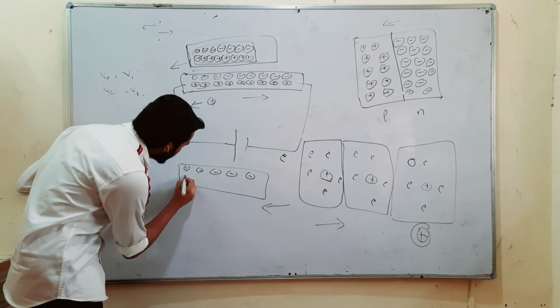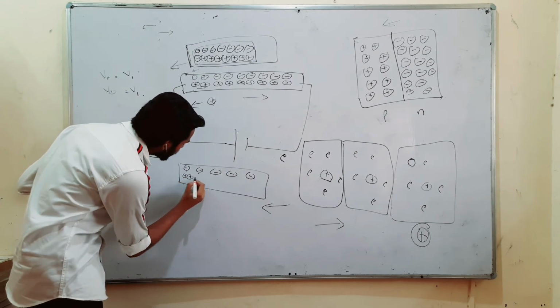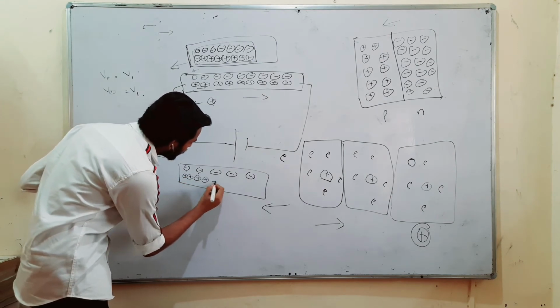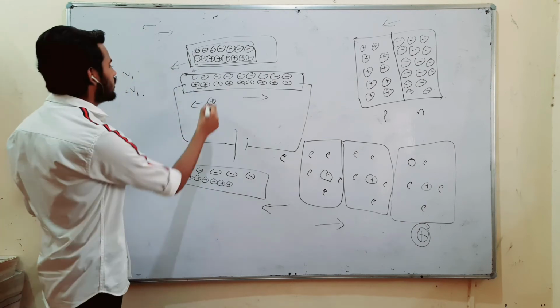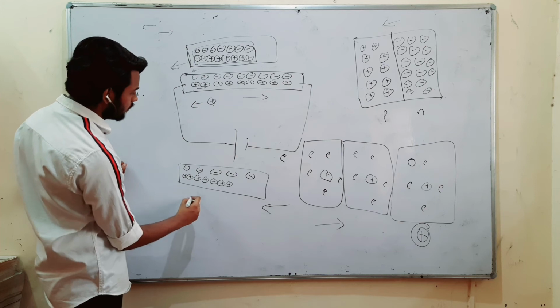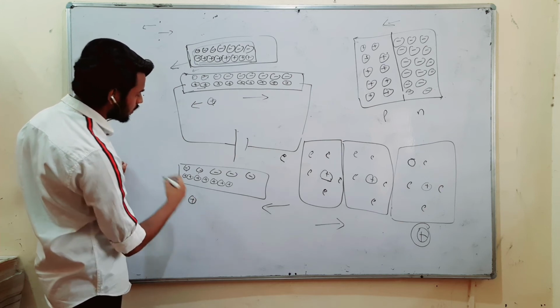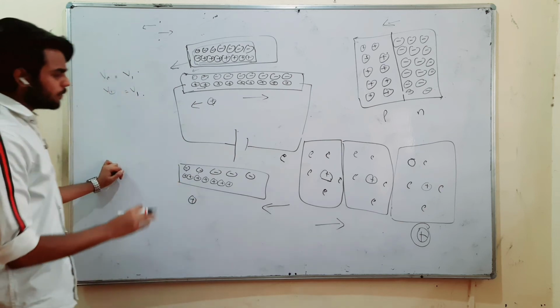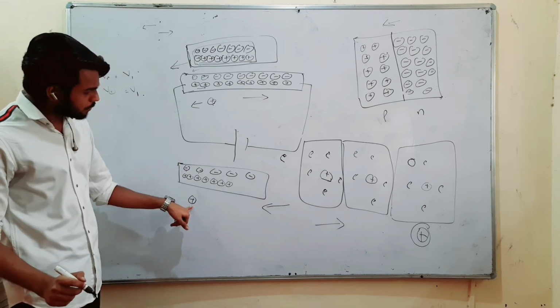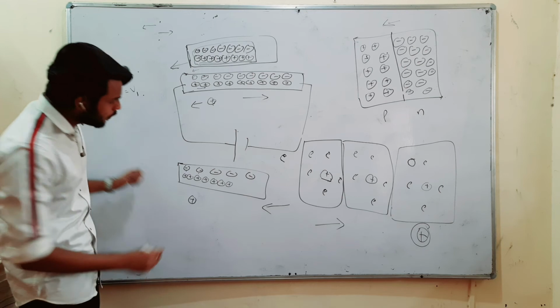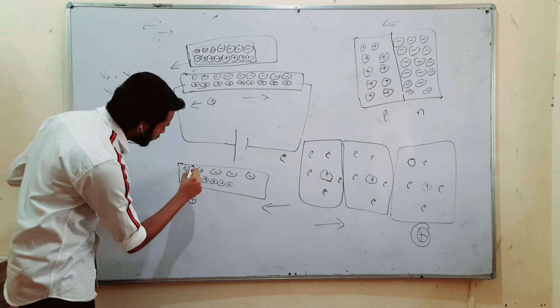So the proton will get contracted, and this positively charged particle, which was of course moving. Now can you see? This positively charged particle, for example, is moving and is at this place right now.